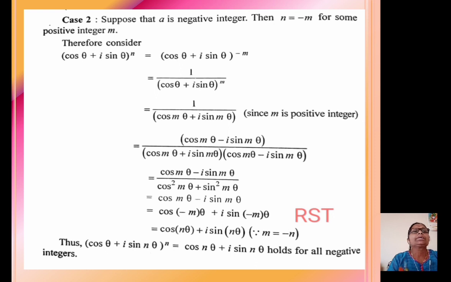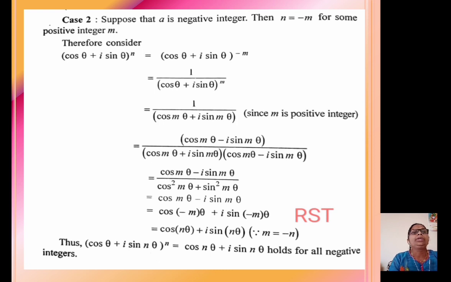which is equal to, in this case, we multiply both numerator and denominator by cos mθ − i sin mθ, so that we get (cos θ + i sin θ)^n equal to (cos mθ − i sin mθ) divided by (cos² mθ + sin² mθ).